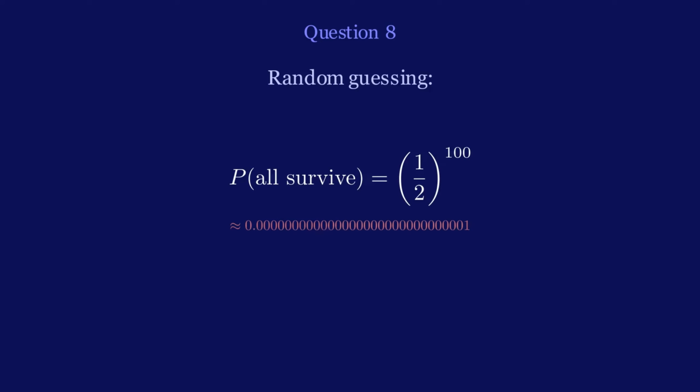It feels impossible. Random guessing gives you basically zero chance. If you just pick 50 random boxes, your chance is 50%. Sounds decent, right? But all 100 prisoners need to succeed, so that's 0.5 times 0.5 times 0.5, 100 times. That's basically zero. But here's the trick.